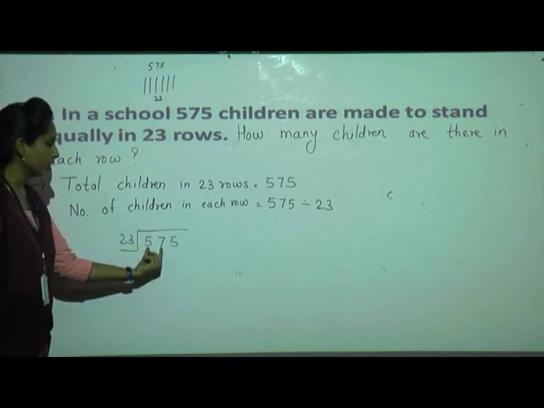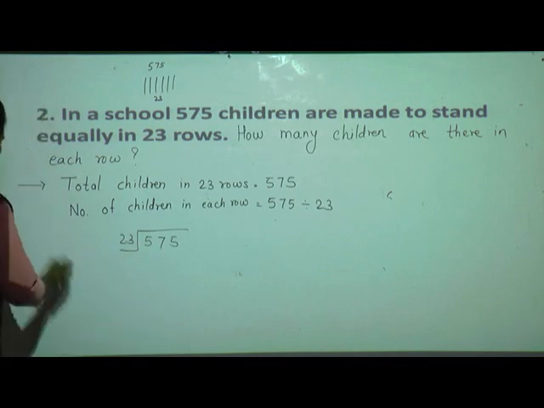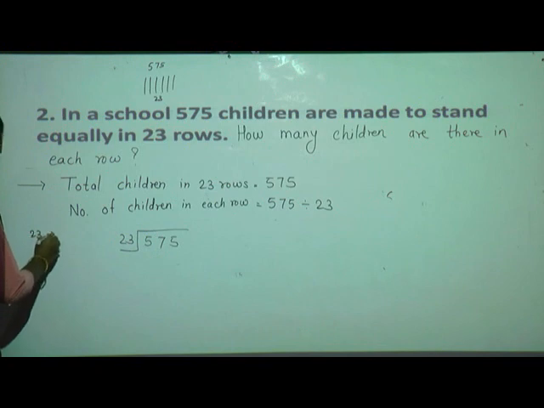23, 2 digit, go with the 2 digit. Now see, what is the rounding number nearest to 23? It's 20. What about 57? 7 is there, it goes to 60. Cross 1, 1, 0, 2 and 6. 2 1s are 2, 2 3s are 6, isn't it? Means the estimate quotient is 3.